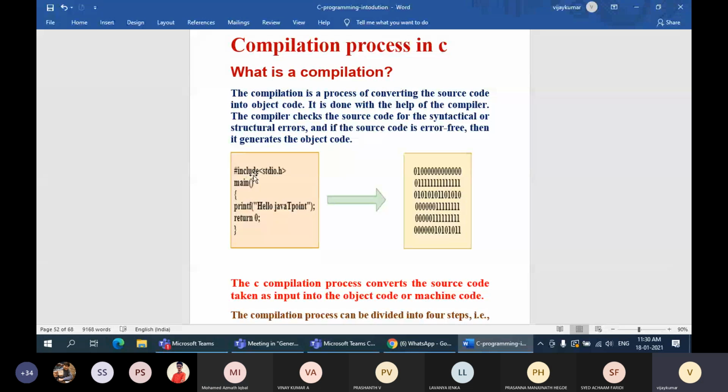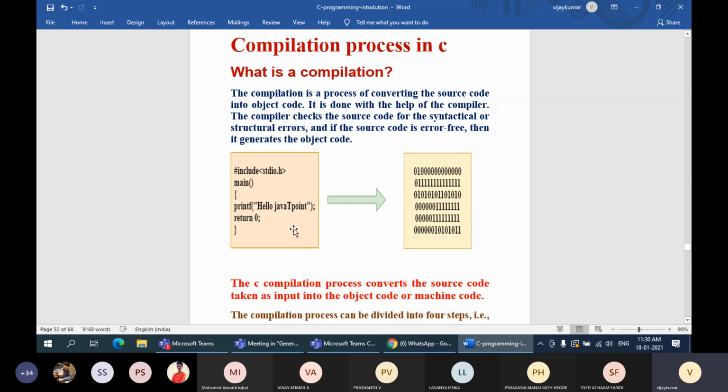I have already told you there is one header file called stdio.h, which stands for standard input output header file. So that is included. We will see later what this stdio.h file is and what its content is. There can be many such header files. We will see what the purpose of including those header files in this programming environment is. All these we will understand later.